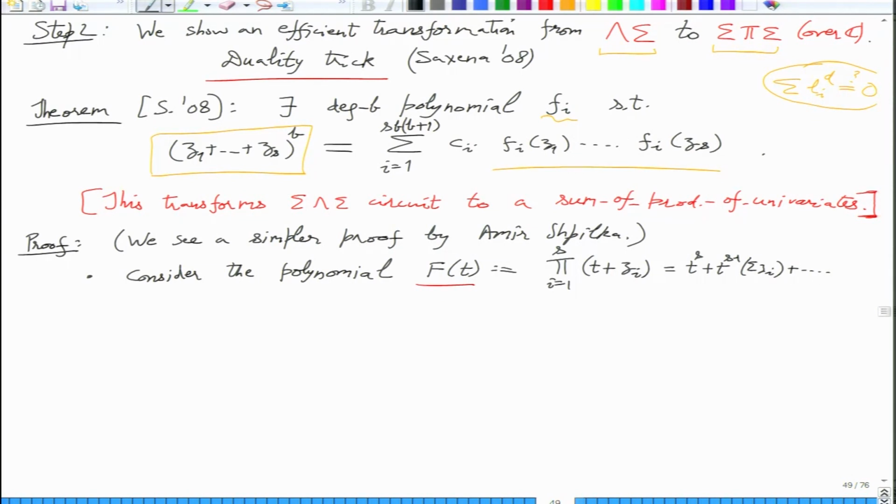So we will bring this t raised to s on the LHS so that sigma zi becomes the leading term. So consider f minus t raised to s, raised to b. This will be t raised to s minus 1 b times sigma zi to the b plus lower degree terms in t.